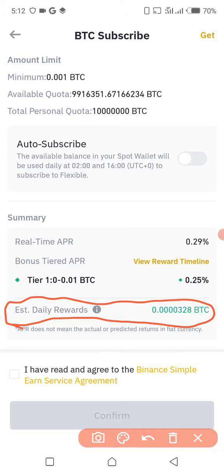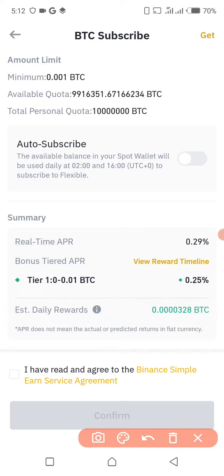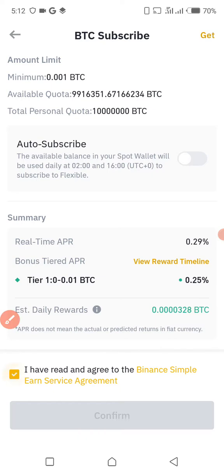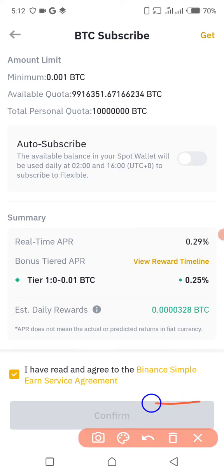If you like it and you wanna subscribe to it, what you're gonna do is just come and tick here: I have read and agreed to the Binance Simple Earn service agreement. If you need to read it, you can just press those yellow words. So I'm gonna tick there, have read and agreed, just like that, and it's gonna be highlighted. Now there's one cool feature, guys. Before pressing the confirmation button over here, actually I don't have BTC, that's why it's not in a yellow color down over here.